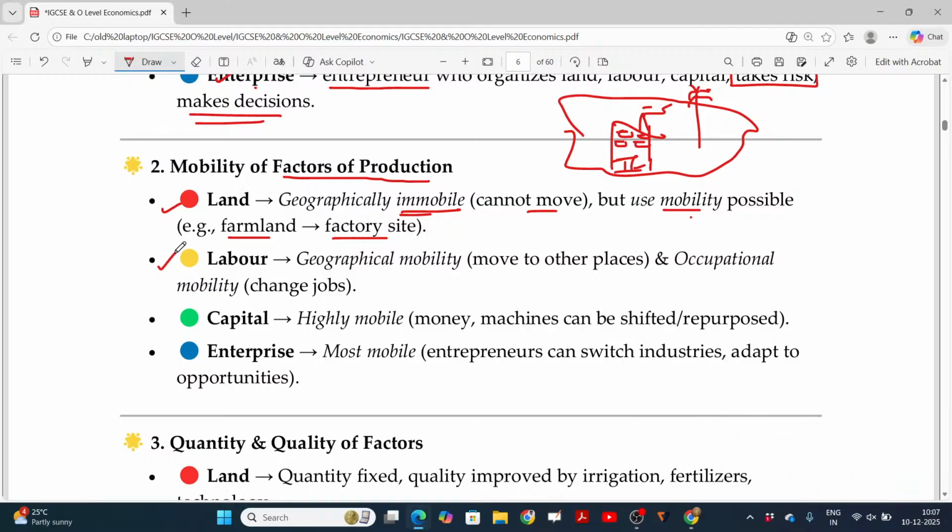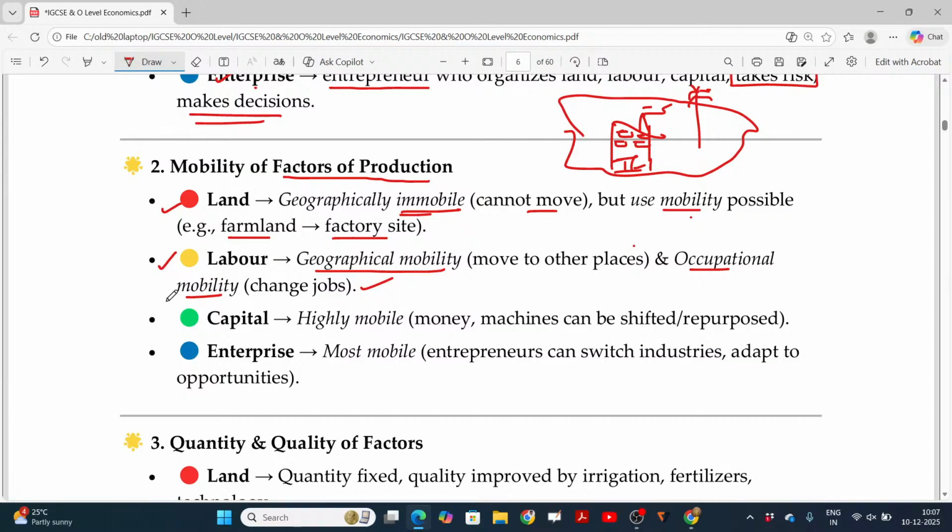And in case of labor, geographical mobility is there. So labor can be shifted. If the laborers are in one location, and he gets a job in a totally different location, immediately he can be transferred from one place to another place. But occupational mobility is also possible, that is, change of jobs. So he may be employed for doing a certain job, and sometimes later he himself wants to change from one job to another job, which is also possible for labor.